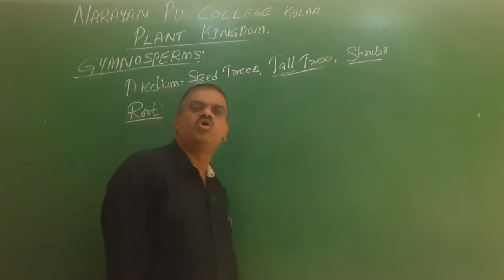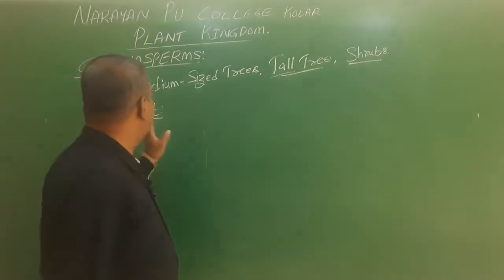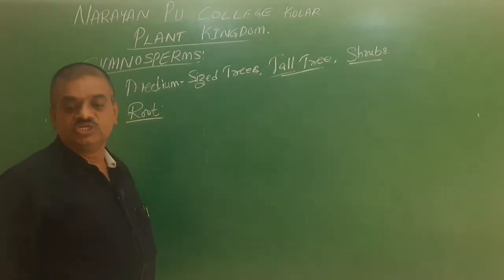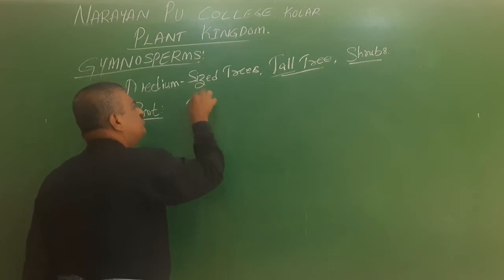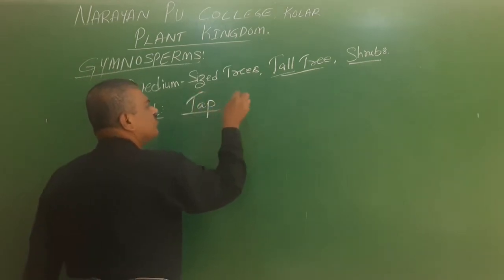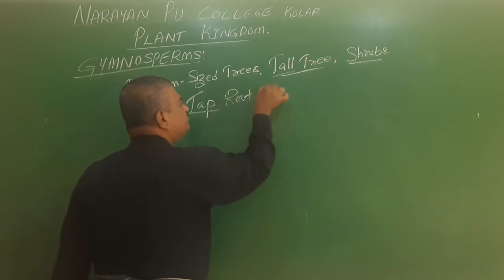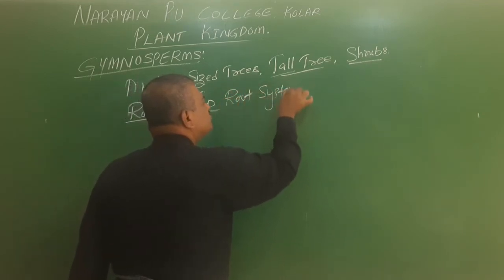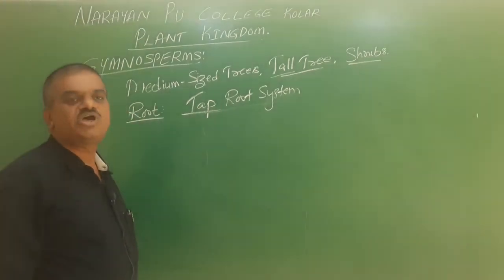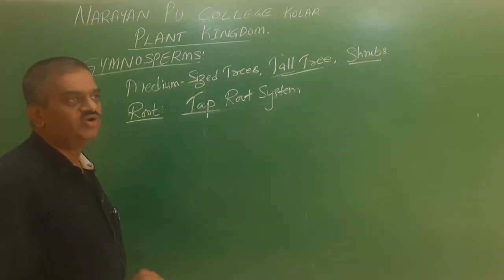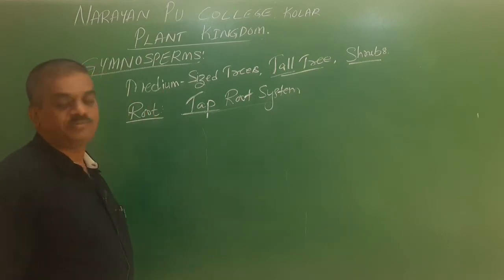So here the plant body is differentiated into root, stem and leaf. We are talking about the root first. All the gymnosperms have a taproot system. So here the root is always called a taproot system. As we know, the taproot is nothing but the presence of the primary root followed by secondary and tertiary roots. That is called the taproot system.